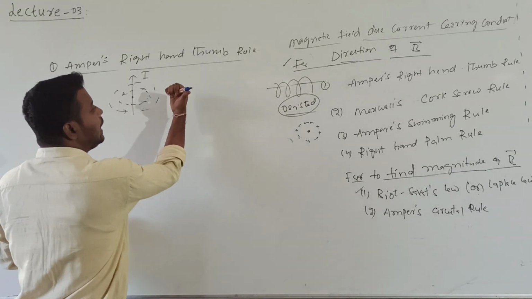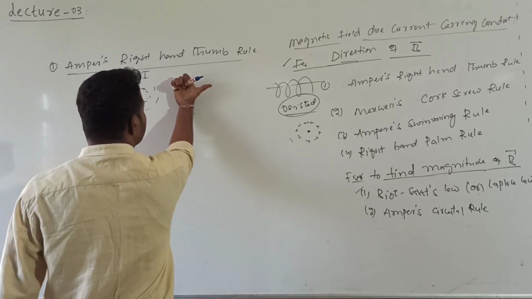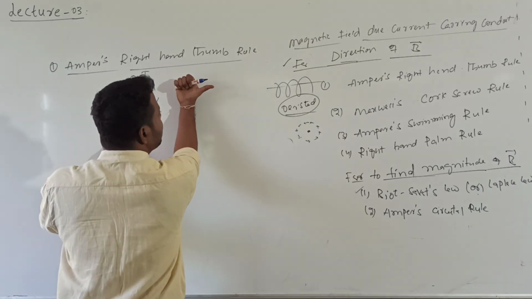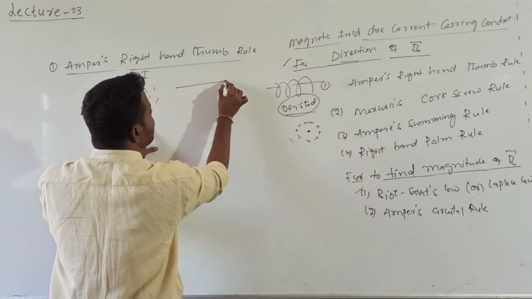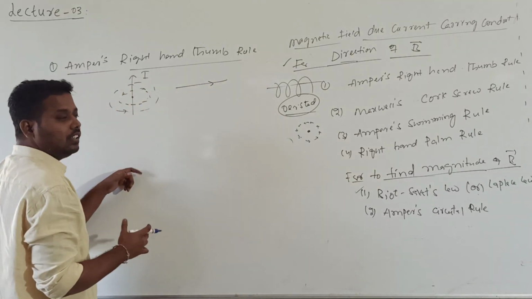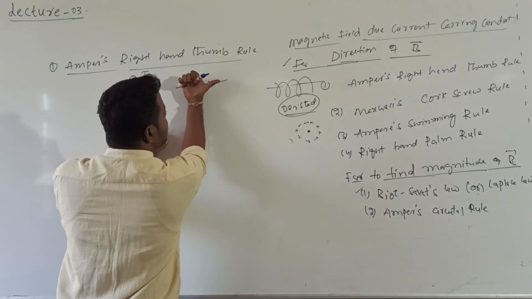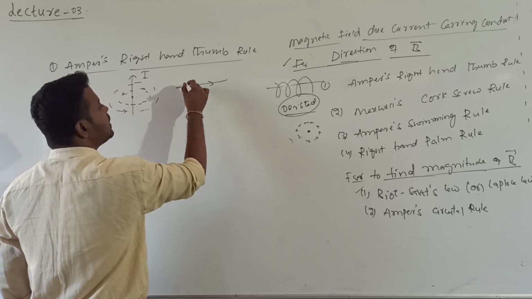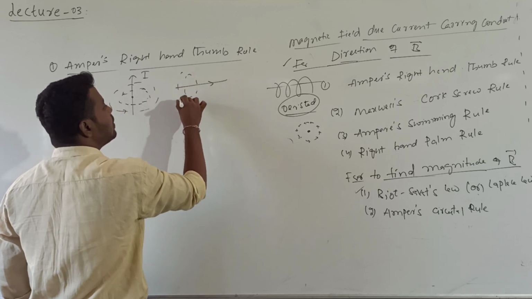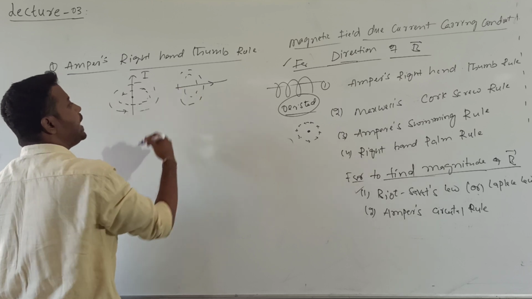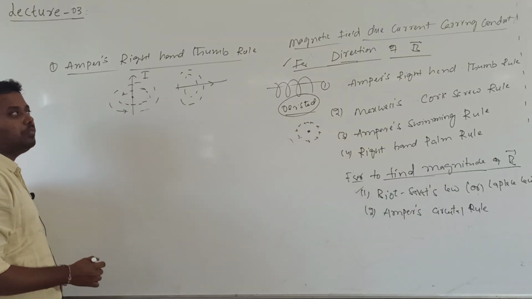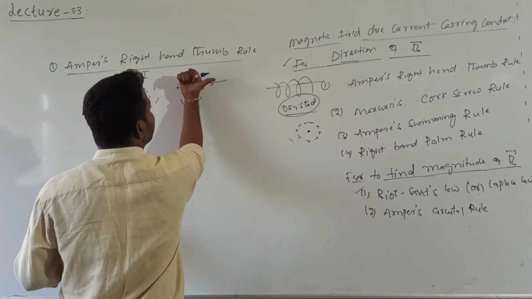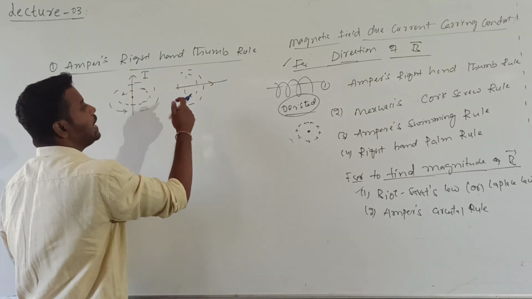For example, if I hold the current carrying conductor like this, it is not compulsory that current will always be like this. If the current is flowing like this, this is the direction of the current through the conductor. The direction of the current is represented by the thumb, and the remaining curved fingers give concentric circles. If I draw the concentric circles by taking that conductor as the center, those circles represent the direction of which one? The direction of the field lines.